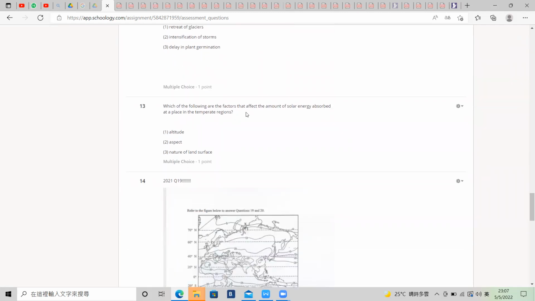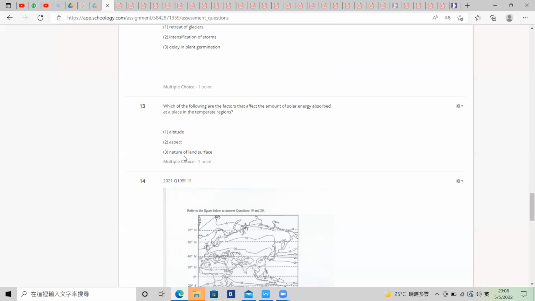Which of the following are factors of the amount of solar energy absorbed at the place in temperate regions? Altitude, is it correct? Previously, altitude was correct. Aspect is talking about whether it's a south-facing or north-facing slope, in either the northern or southern hemisphere.